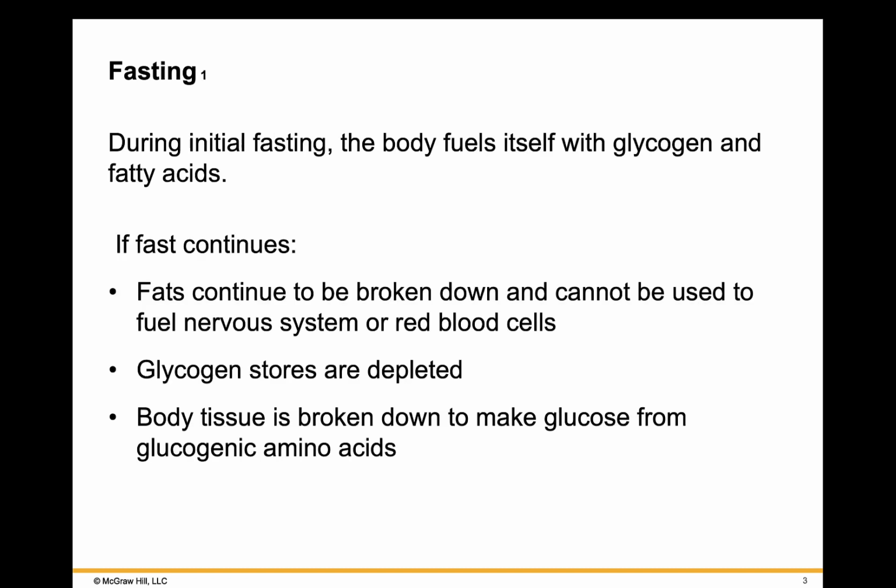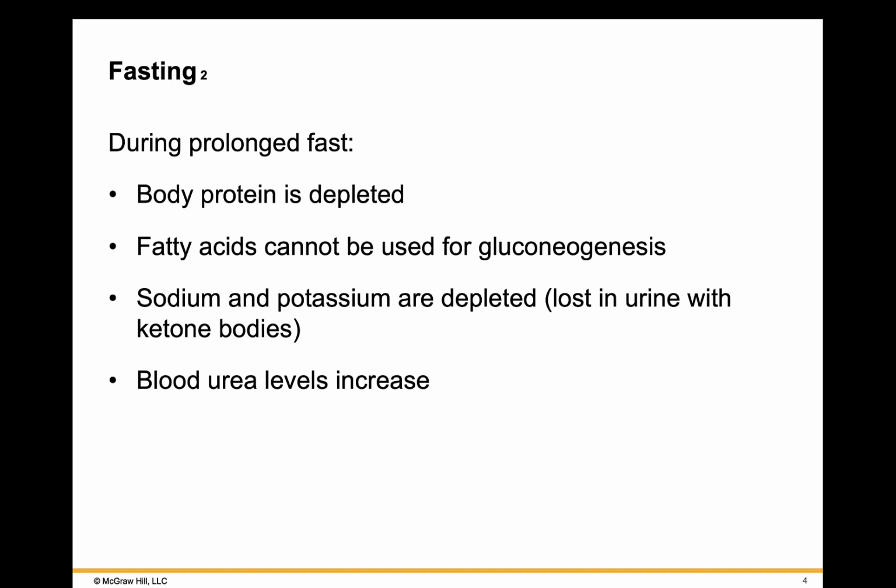During initial fasting, the body will fuel itself with glycogen and fatty acids. If the fast continues, fats will continue to be broken down but cannot be used to fuel the nervous system or red blood cells. Glycogen stores are depleted. Body tissue is broken down to make glucose from glucogenic amino acids. During prolonged fast, you start to deplete body protein. Fatty acids cannot be used for gluconeogenesis.